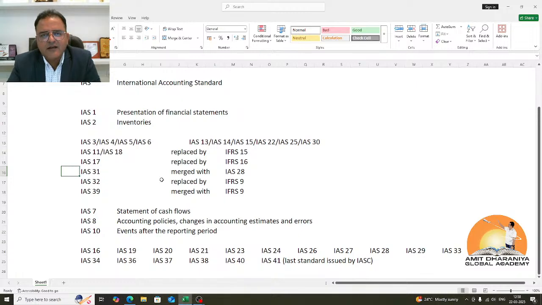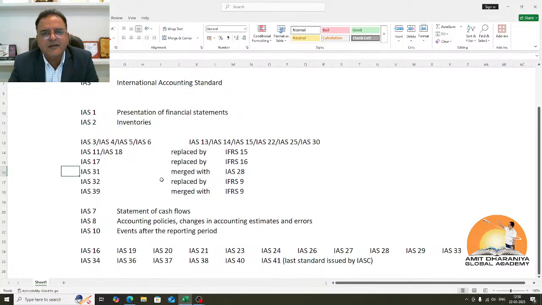IAS 29 is for hyperinflationary economies, so we do not study it as part of any curriculum because there are some particular standards which are not generally tested, like IFRS 4 Insurance Contracts, or IAS 29, the standard for hyperinflationary economies, or IAS 26 for retirement obligations. So these were the standards which are not generally tested by any of the accounting bodies.